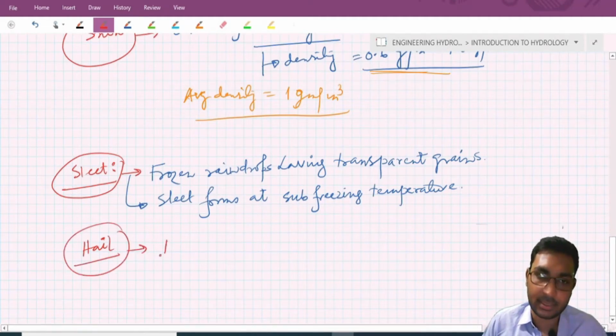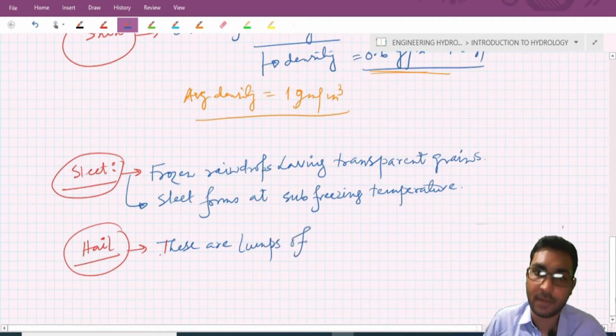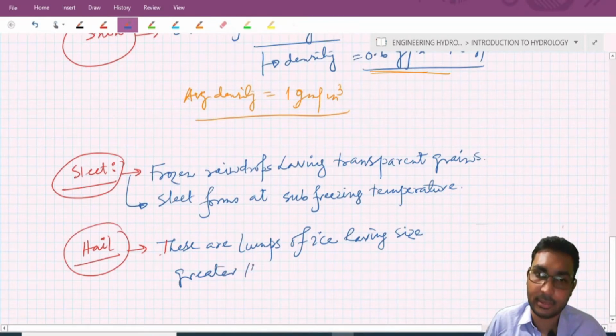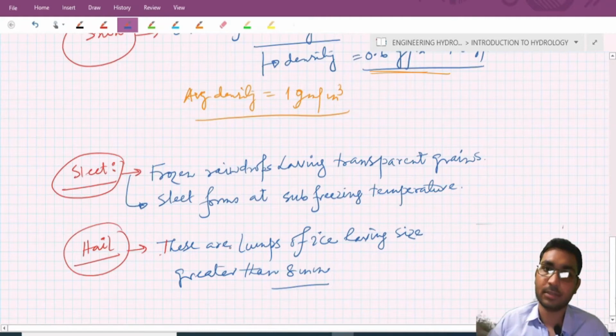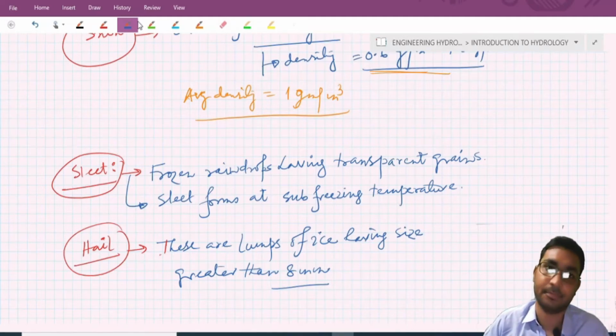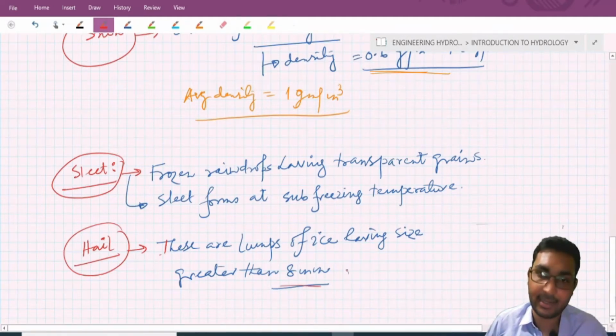These are lumps of ice that come from the sky, having size greater than 8 mm. This is important: its size is greater than 8 mm.